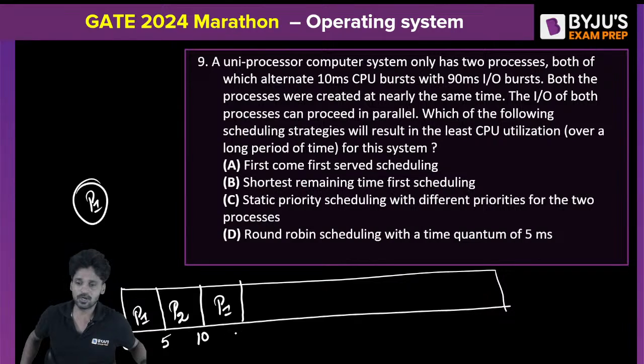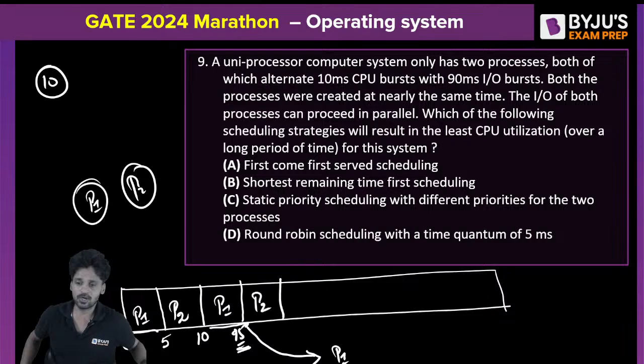At which clock pulse? At the 15th clock pulse, because every process P1 and P2 needs to spend 10 milliseconds in the CPU. So that means P1 finishes its first CPU burst at the 15th clock pulse. At the 15th clock pulse, P1 is expected to leave. P1 leaves the CPU and P2 comes back. P2 leaves the CPU at the 20th clock pulse.